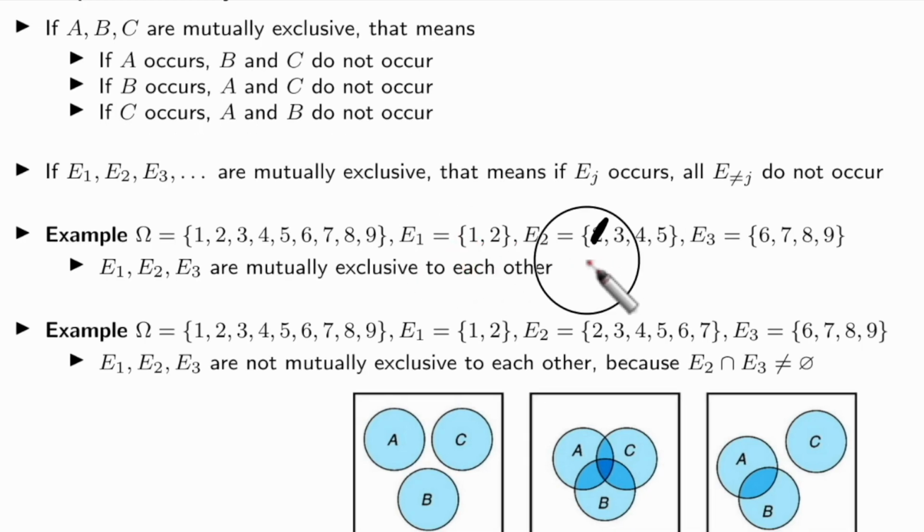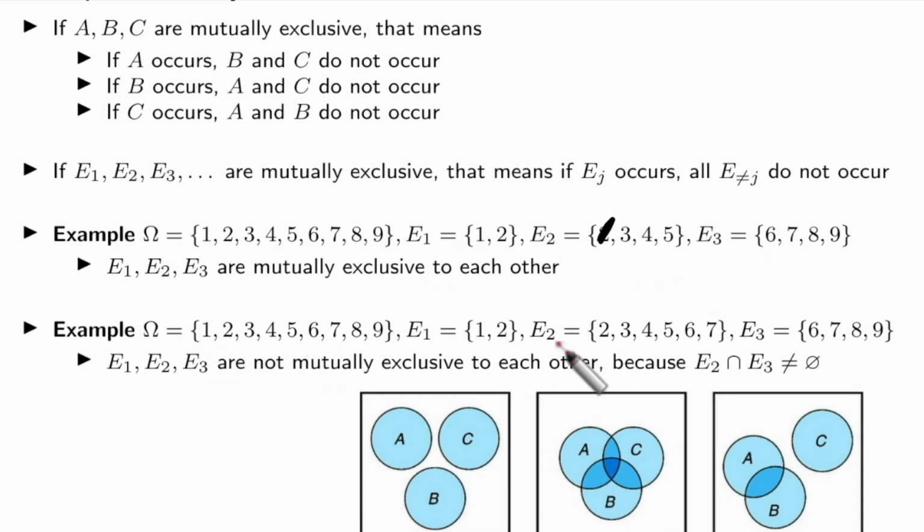Okay, E1, E2, E3 are mutually exclusive to each other. Here, now the 2 and the 7 are included in E2. Then when I take the intersection of E2, E3, they are not empty. Okay, so they are not disjoint. So that means not mutually exclusive.